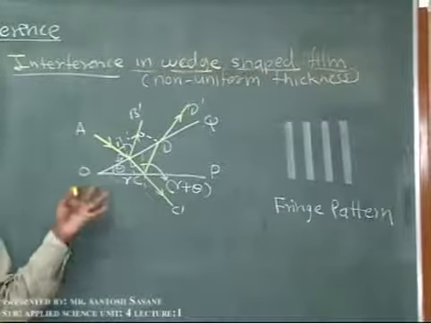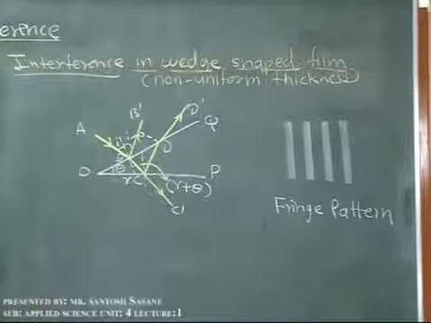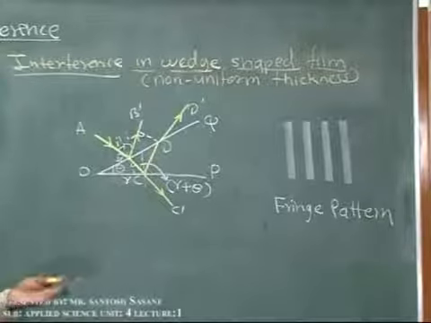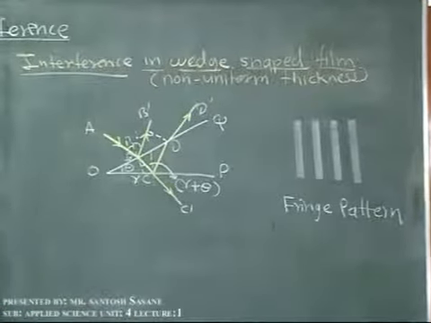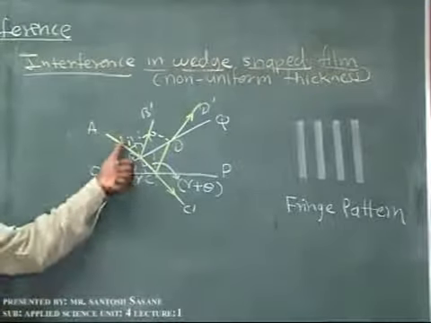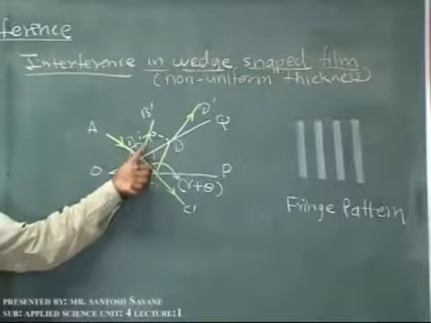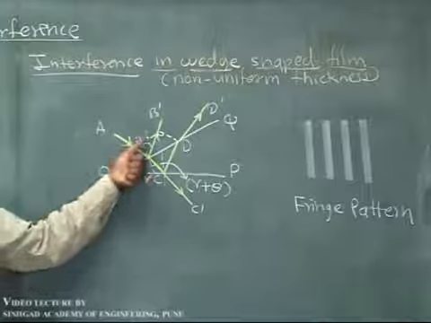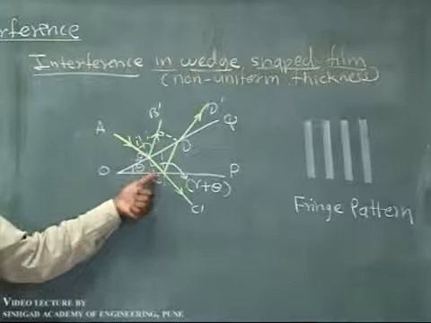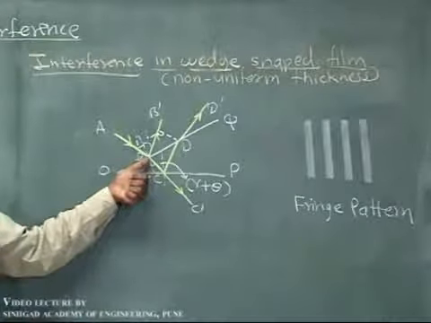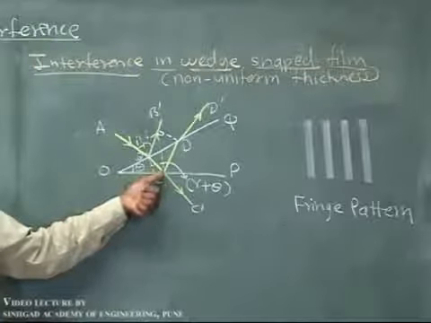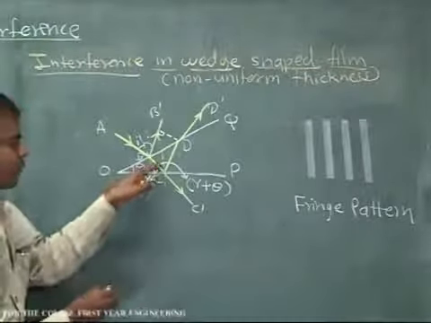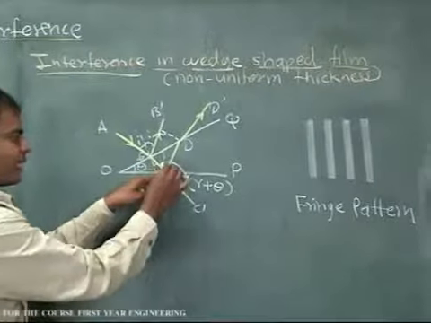Now using the same method that we have discussed earlier for the thin uniform film, the geometry we can use here and we can find out the path difference. Now here you will see that this is the angle of incidence i, the same angle i here. Now this is normal, this is normal here. Now from this point you can see here, this is angle r.